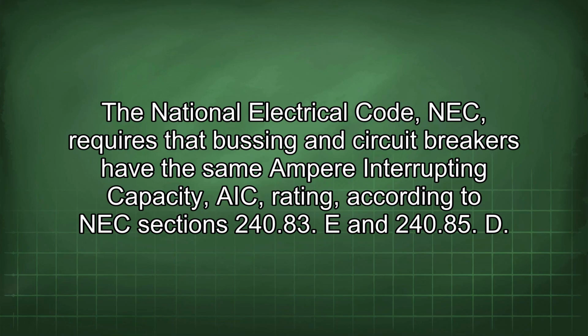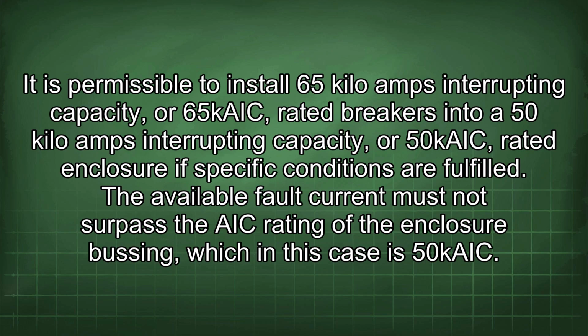The National Electrical Code (NEC) requires that busing and circuit breakers have the same ampere interrupting capacity (AIC) rating according to NEC sections 240.83(E) and 240.85(D). It is permissible to install 65 kA interrupting capacity or 65 AIC rated breakers into a 50 kA interrupting capacity or 50 AIC rated enclosure if specific conditions are fulfilled.